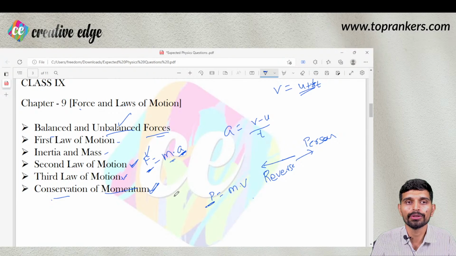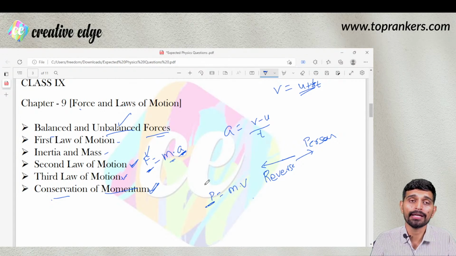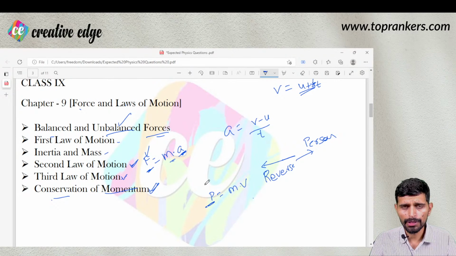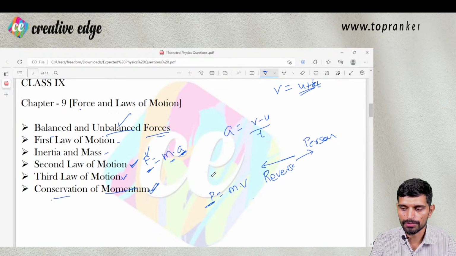So please go through the concept of conservation of momentum, that is momentum before coming to motion and momentum after coming to motion of an object, or momentum before coming to rest and momentum after coming to rest. So with the help of these laws of conservation of momentum, we can calculate the final velocity or the initial velocity or the mass of the objects as well. So these are the basic applications, and numericals could be based on these applications.